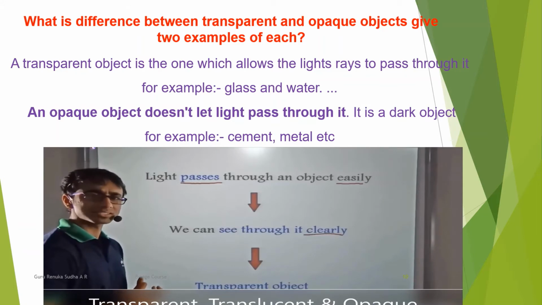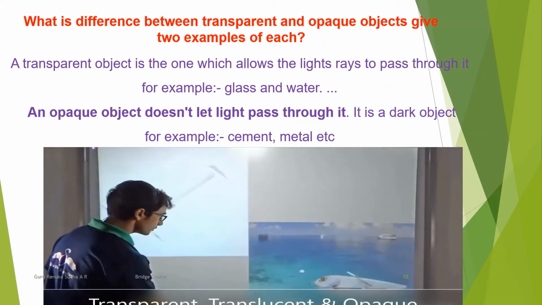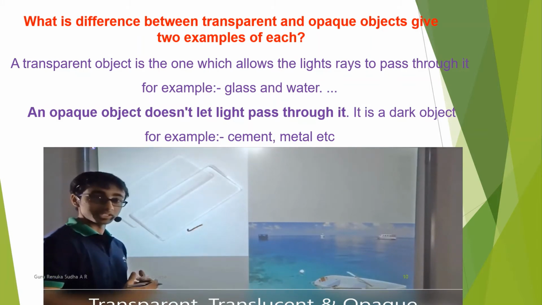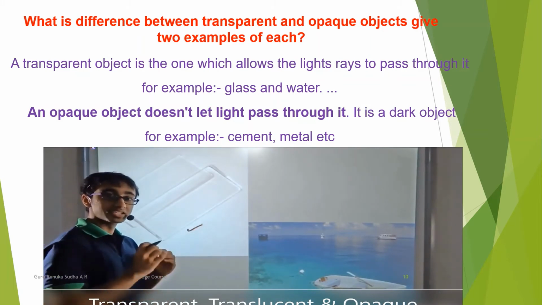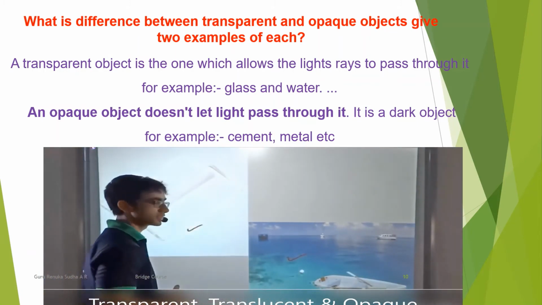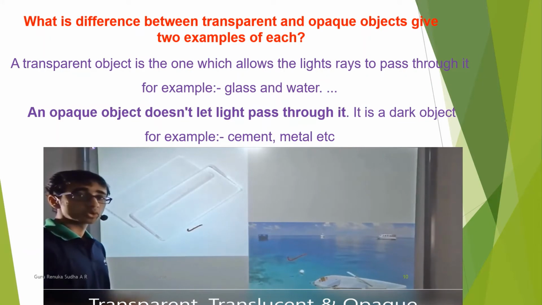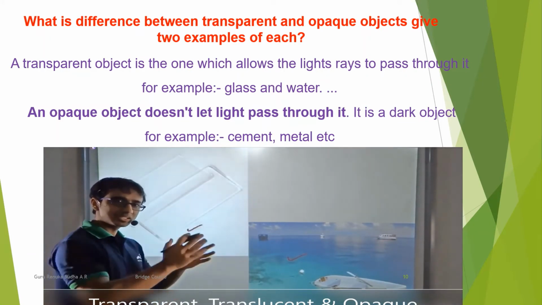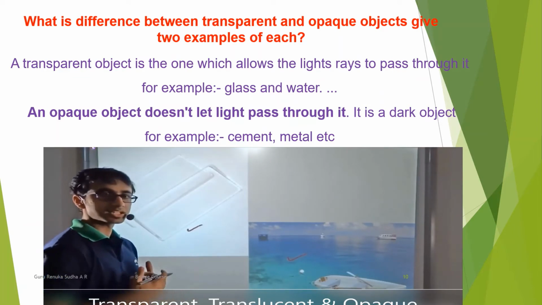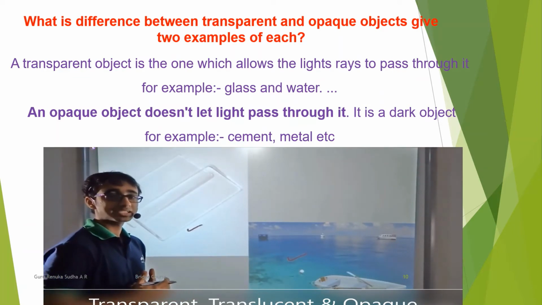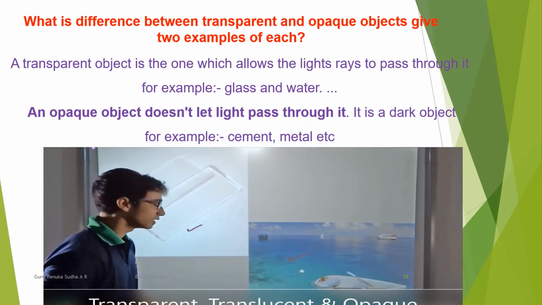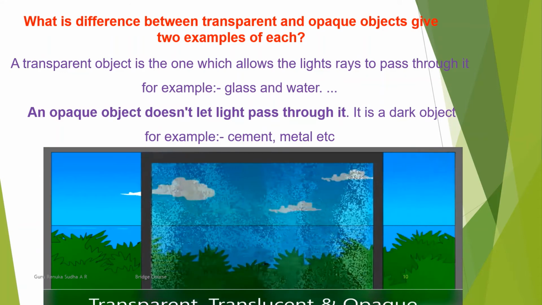So what are some other examples of transparent objects? The glass that you use at home for drinking water is a transparent object because you can see clearly through it. Also, water is a transparent object. You must have seen that even when you pour water inside the glass, you are still able to see through it. Now, we learned that transparent objects are objects through which light can pass through easily. What are some other types of objects? Let us find out. Now look at this animation.